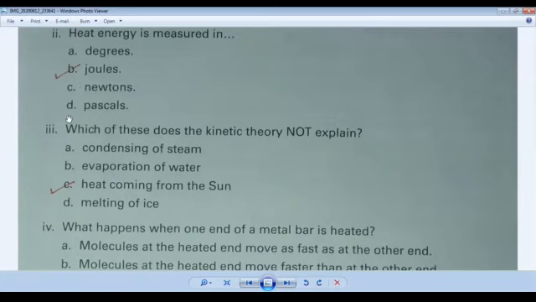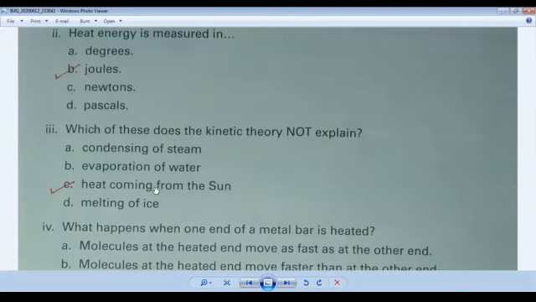Now come to question number 3, the third MCQ, which is given in the exercise in your book. Which of these does the kinetic theory not explain? You have to find that option. Which are not part of kinetic theory? Condensation of steam, no, this is a wrong answer. Evaporation of water, no, this is a wrong answer. The correct answer is heat coming from the sun.